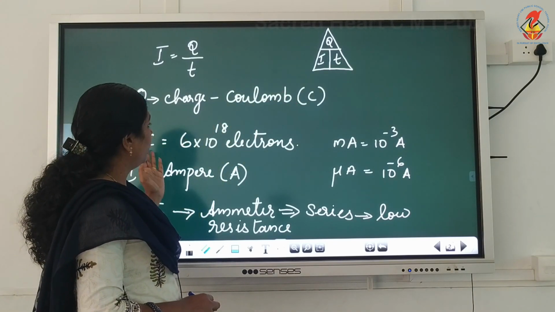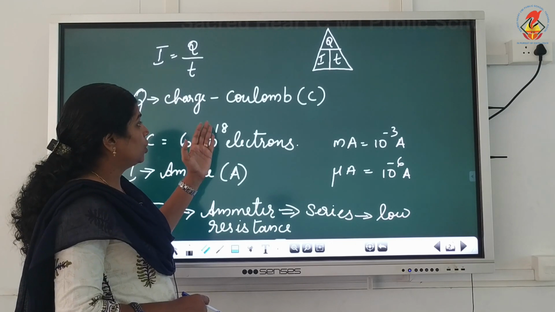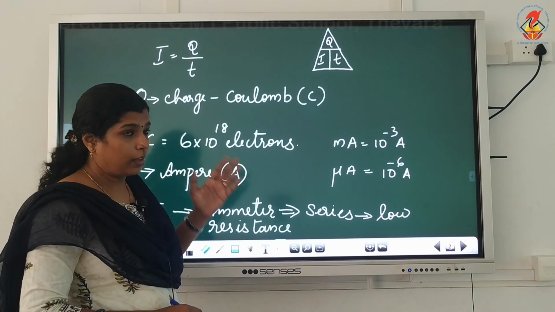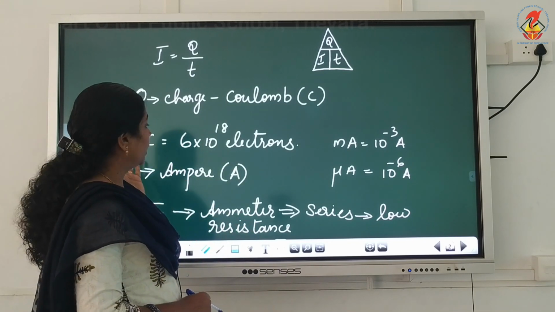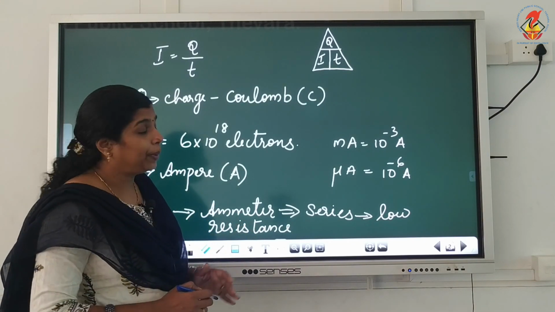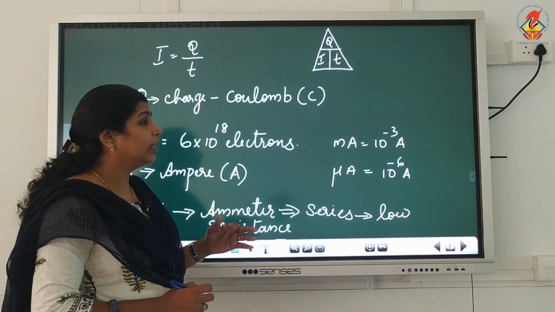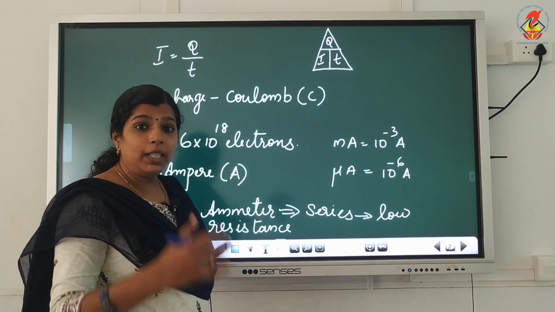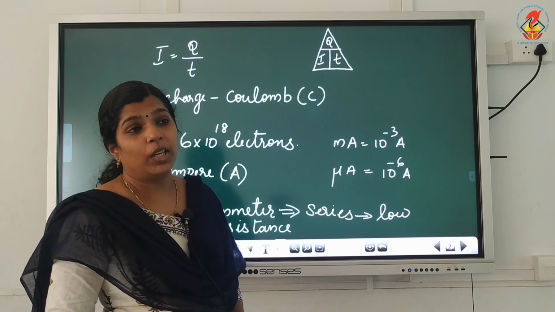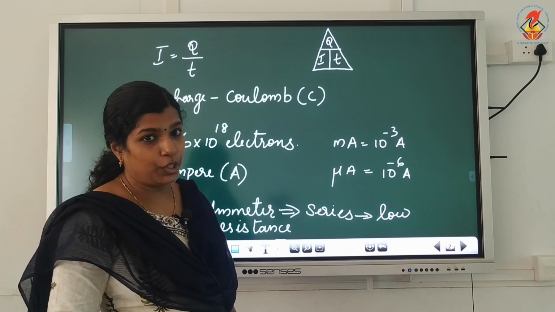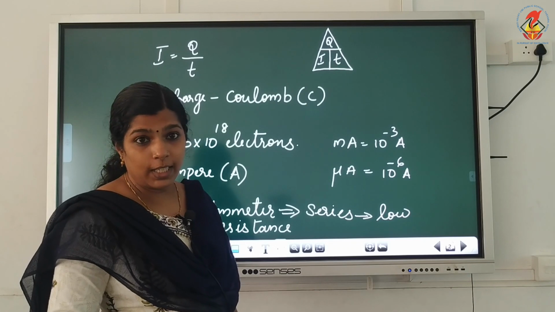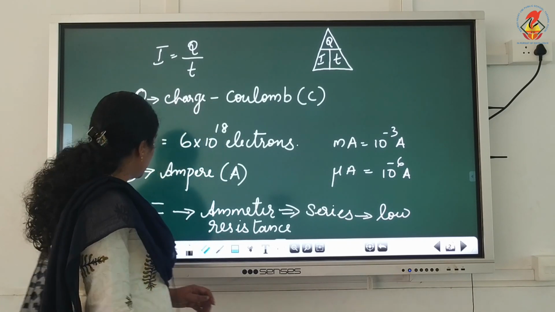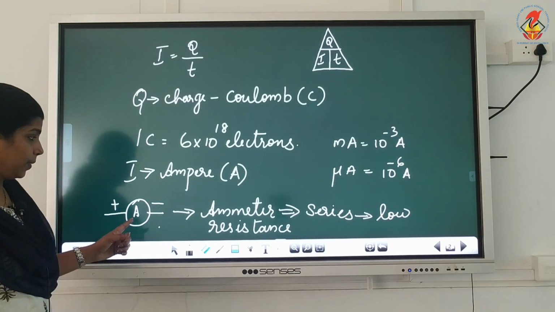Now, 1 coulomb means 6 into 10 raised to 18 electrons. Then the SI unit of current is ampere, denoted by the capital letter A. Now, ammeter is the instrument used to measure current in a circuit and it is connected in series. It has low resistance. The symbol of ammeter is this one.